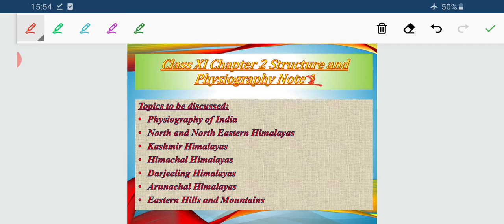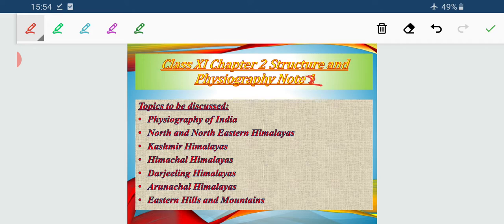This is my second class of your chapter number 2, structure and physiography. By mistake, in your notes it is mentioned as Note 1. It's just a printing mistake. It is my second note, meaning you will get the second note. So this is my second class.